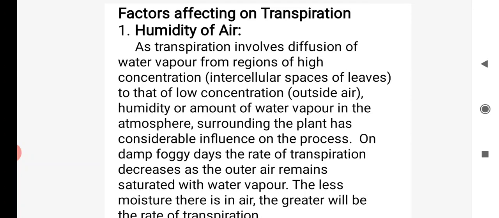How is there more transpiration? Because there is a hot climate or dry climate present, where the temperature is hot or the weather is clear, there more transpiration takes place.